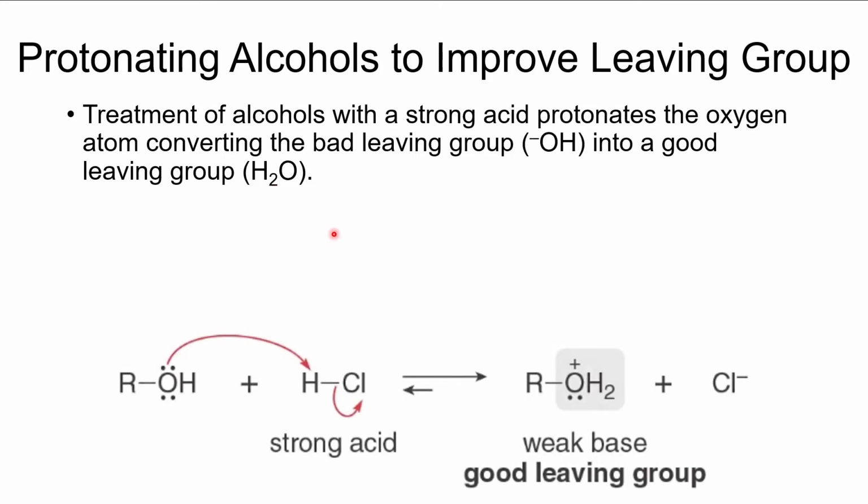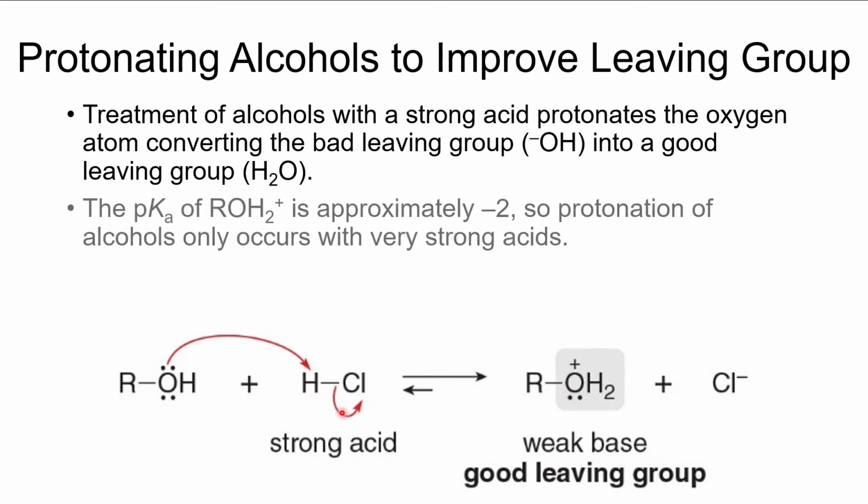Neutral compounds tend to be pretty good leaving groups. So if you take something like hydrochloric acid and treat that alcohol with it, you'll protonate the oxygen, you'll form this H2O+ that's attached to the alkyl group, and then that is a very good leaving group.